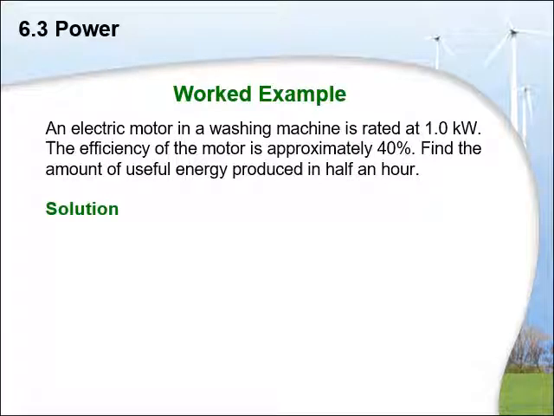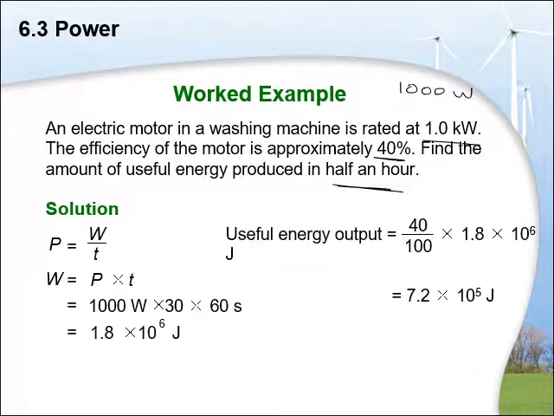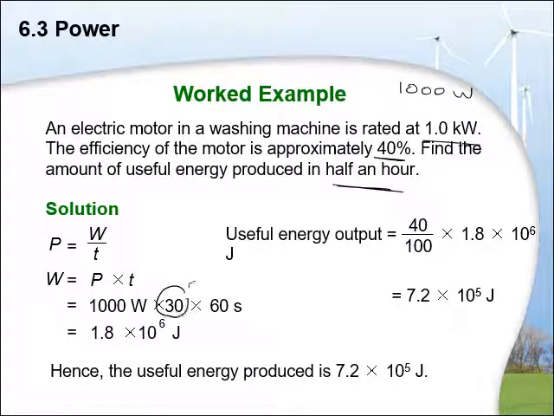An electric motor in a washing machine is rated at 1.0 kilowatt. That means 1000 watts. Efficiency is 40%. Find the amount of useful energy produced in half an hour. In half an hour, I can use the conversion factor from hour to minutes. So power times time, since half an hour means 30 minutes and 60 seconds. So I'm getting my work as 1.8. Efficiency is output over input. It says 40%, and then I calculate the energy output accordingly.